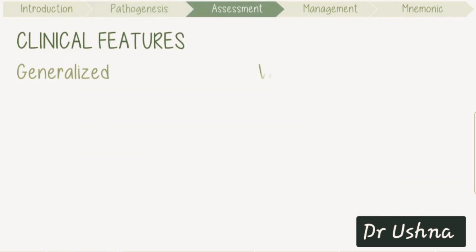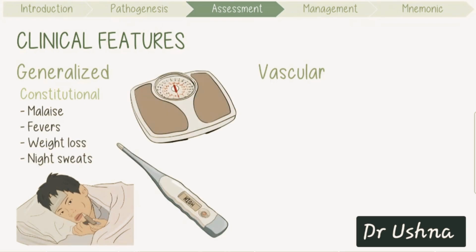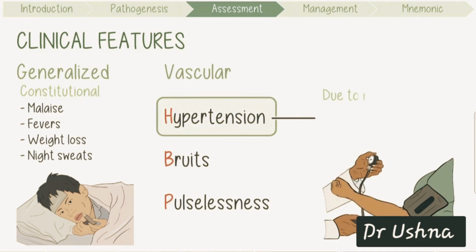Clinically, both generalized and vascular features occur. Constitutional signs and symptoms like malaise, fevers, weight loss, and night sweats are common. Vascular features include the triad of high blood pressure manifestations. Hypertension occurs in most patients due to narrowing and decreased elasticity of the aorta and its branches or the renal arteries. Severe malignant hypertension can occur.